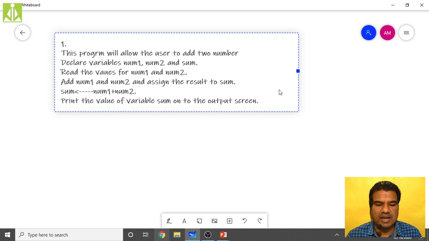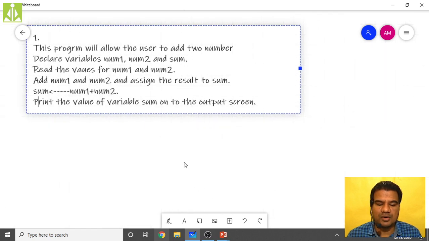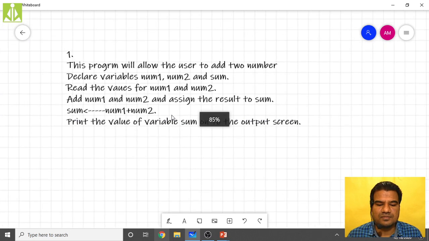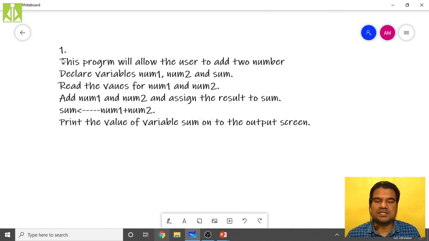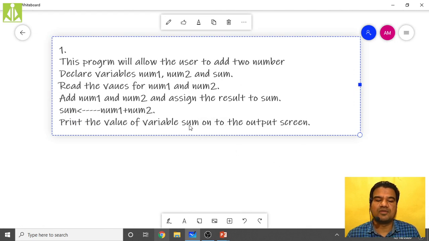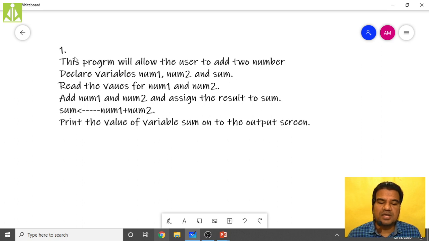Hopefully you got some clarity, some idea of what exactly we are doing over here. As you can see, it looks completely like a description only. You're not following any steps. It is a documentation. Any person, even if he doesn't have knowledge of programming or mathematical notations, if he reads it, he will get some idea. The thing is, he needs to understand the native language in which we have written this pseudocode.